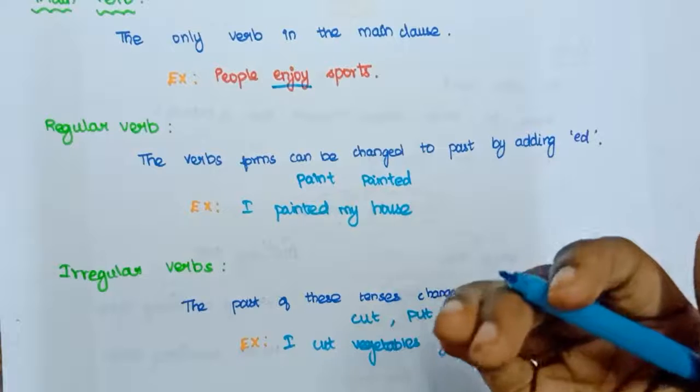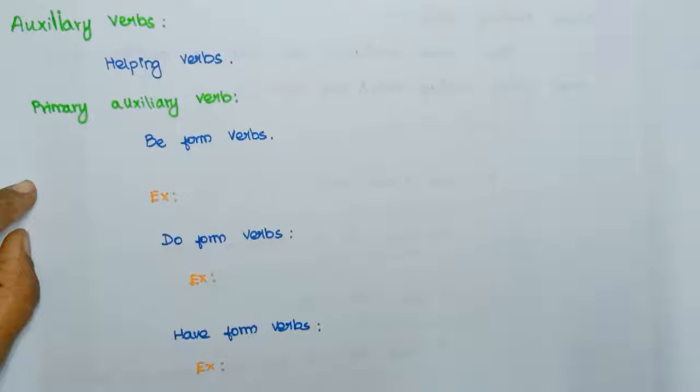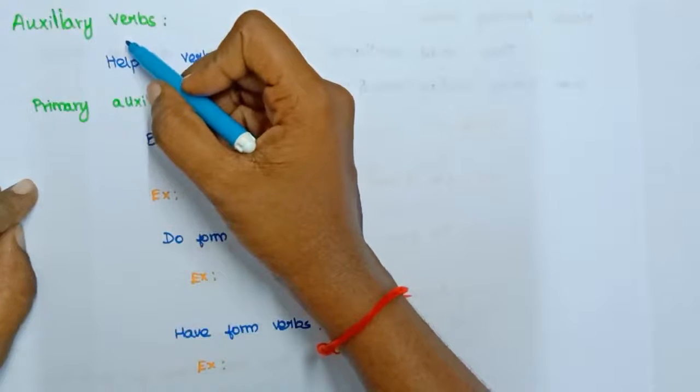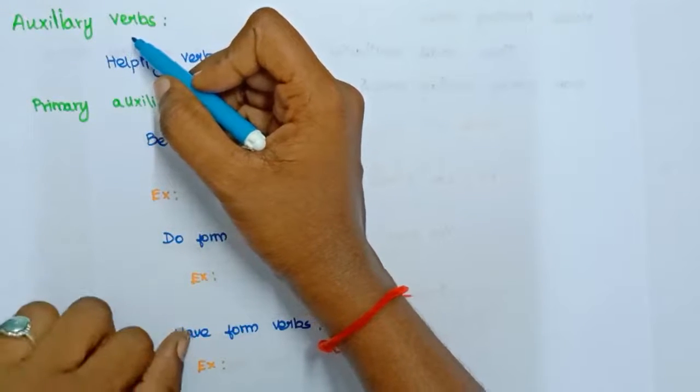Now we are getting into the next kind of verb. Fine, this is the next kind of verb, which is auxiliary verb, which we have seen in its kinds tree itself.